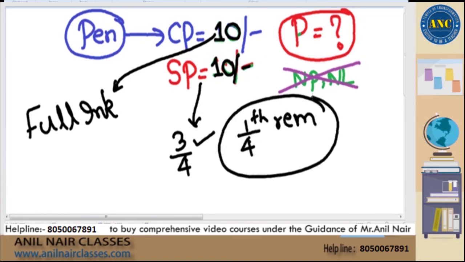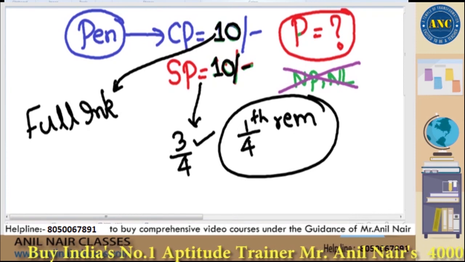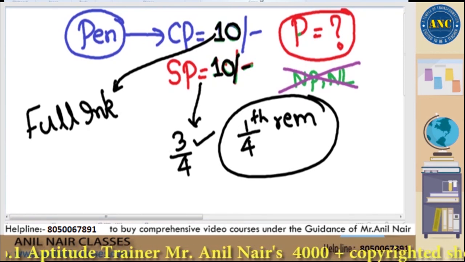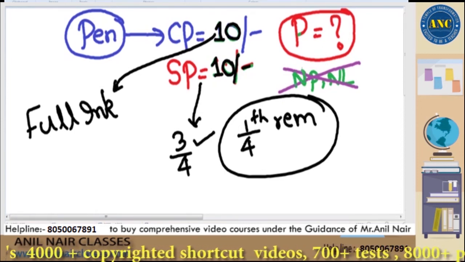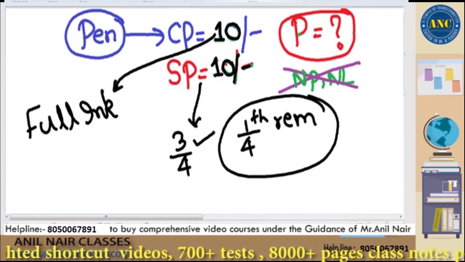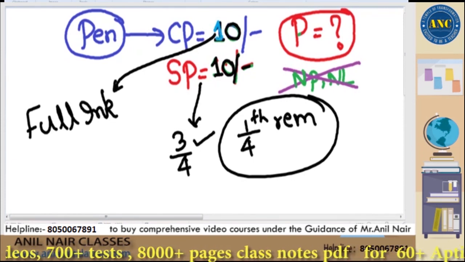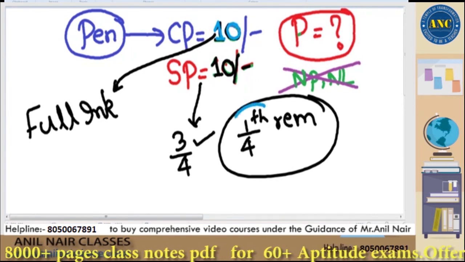That means when I purchased, the pen was completely filled with ink, and I sold it at the same price of 10 rupees to you. But before I sold it, I used 3/4 of the ink. Only 1/4 is present. That means, am I not having profit? Definitely I have profit in that case. Please underline this statement. Most of the students whom I have seen will say no profit, no loss, which might be incorrect. When I purchased it, it was completely filled. When I gave it to you, only 1/4 was remaining.